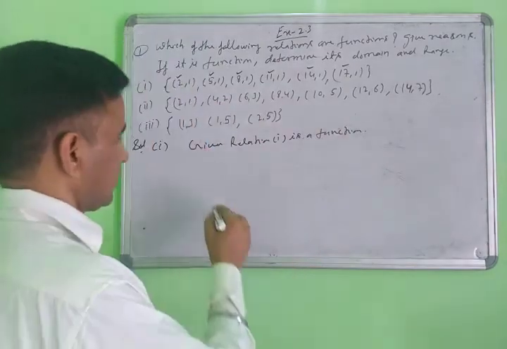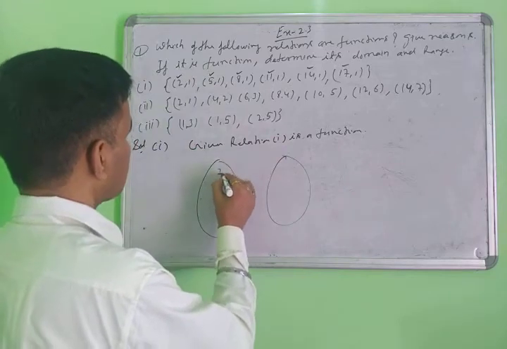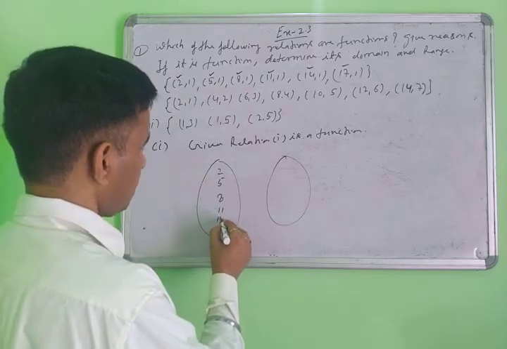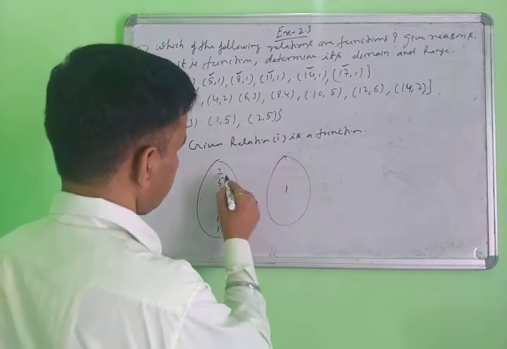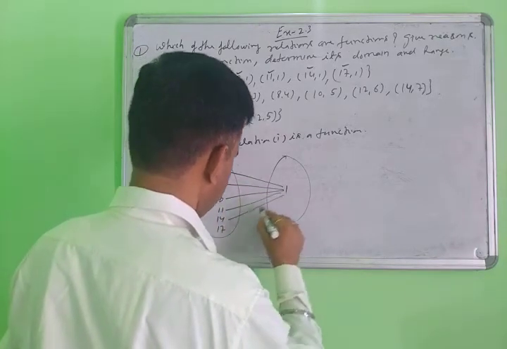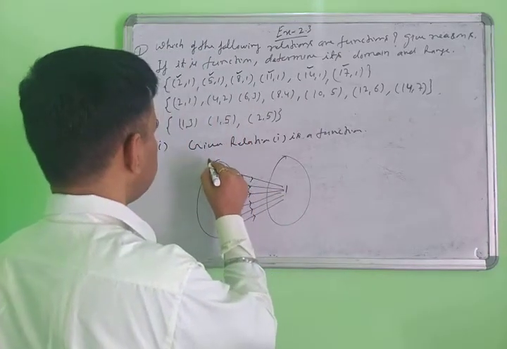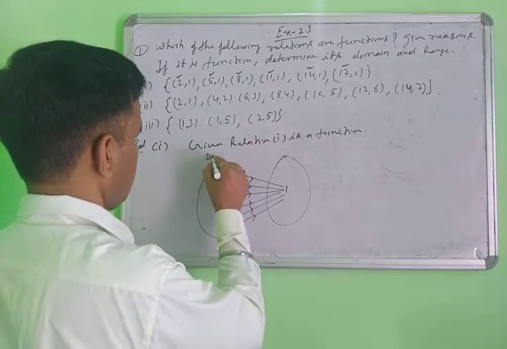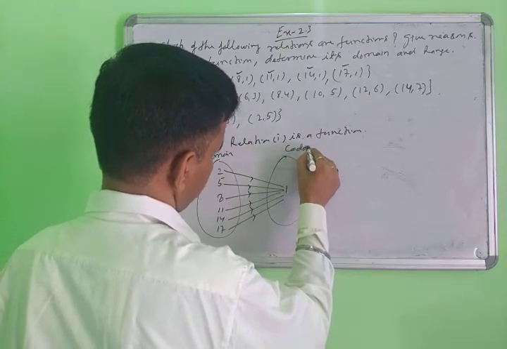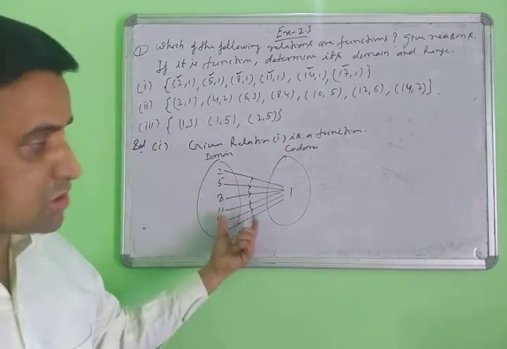Now draw the pictorial graph here. First we have 2, 5, 8, 11, 14 and 17, but this is your 1. It means they are all mapping to the 1. This is the domain part and this is the codomain. So this is possible in a function.